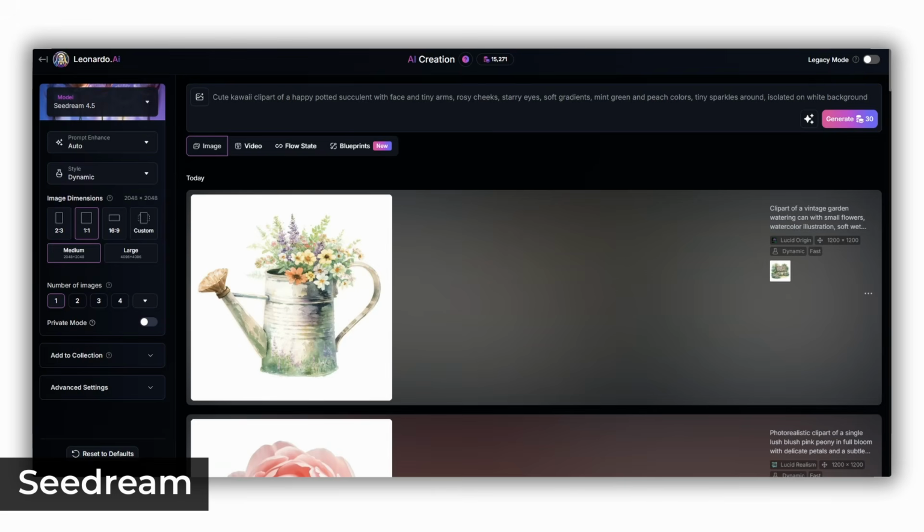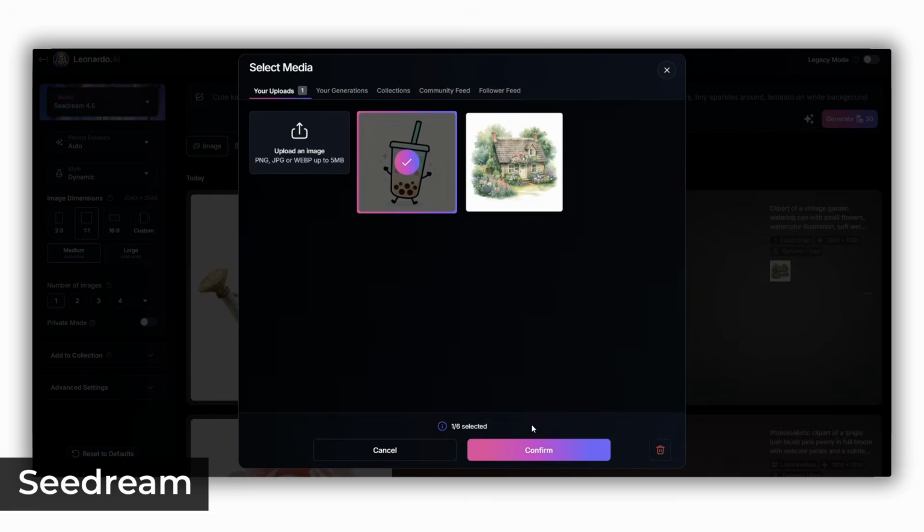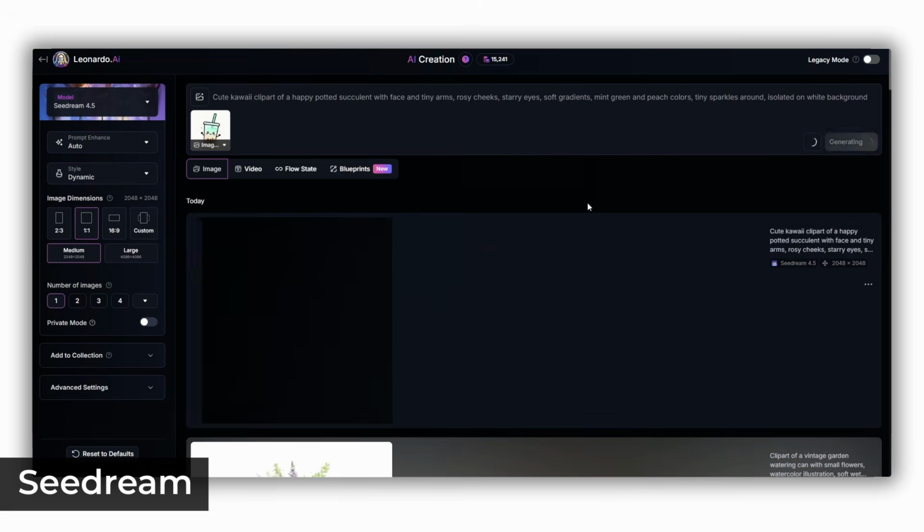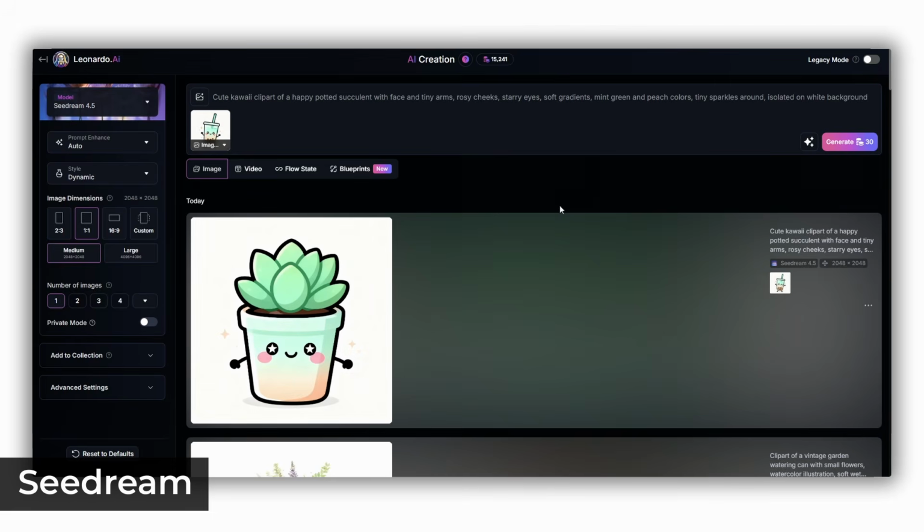Seedream is another AI tool which I've not seen in its native environment, but it's widely available on aggregators. On Leonardo, Seedream also has only basic image reference. Let's see how it works. Once again, I add an image we've recently created with Seedream 4.5 on Leonardo, using the same prompt, changing just the object. I'd say that the results are quite okay.